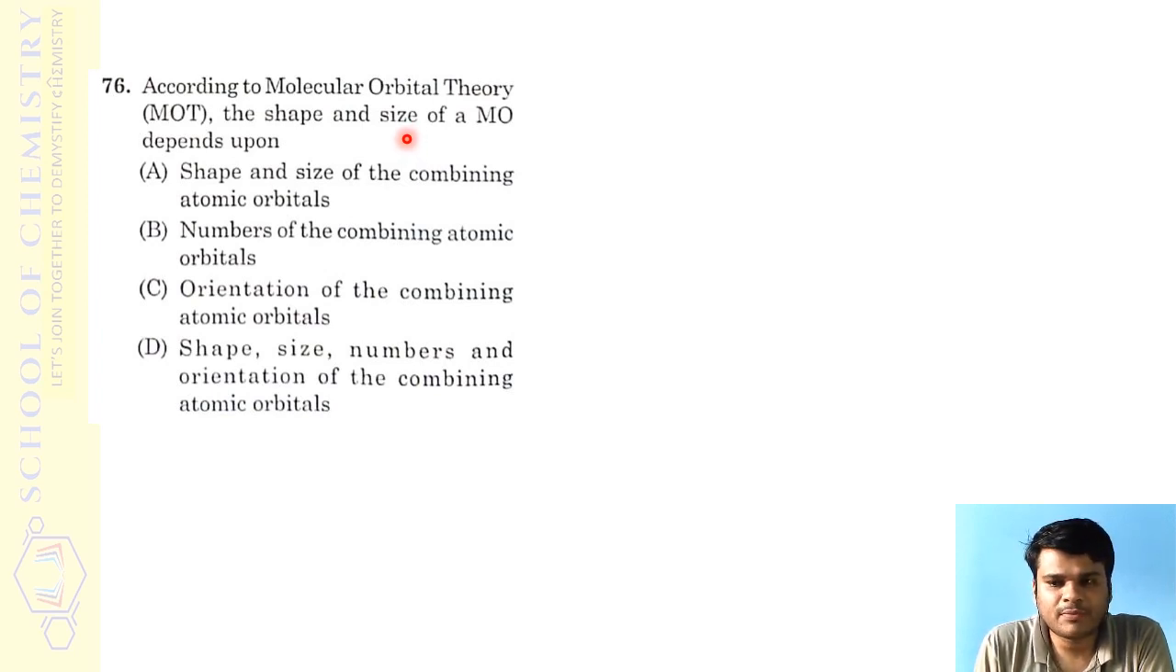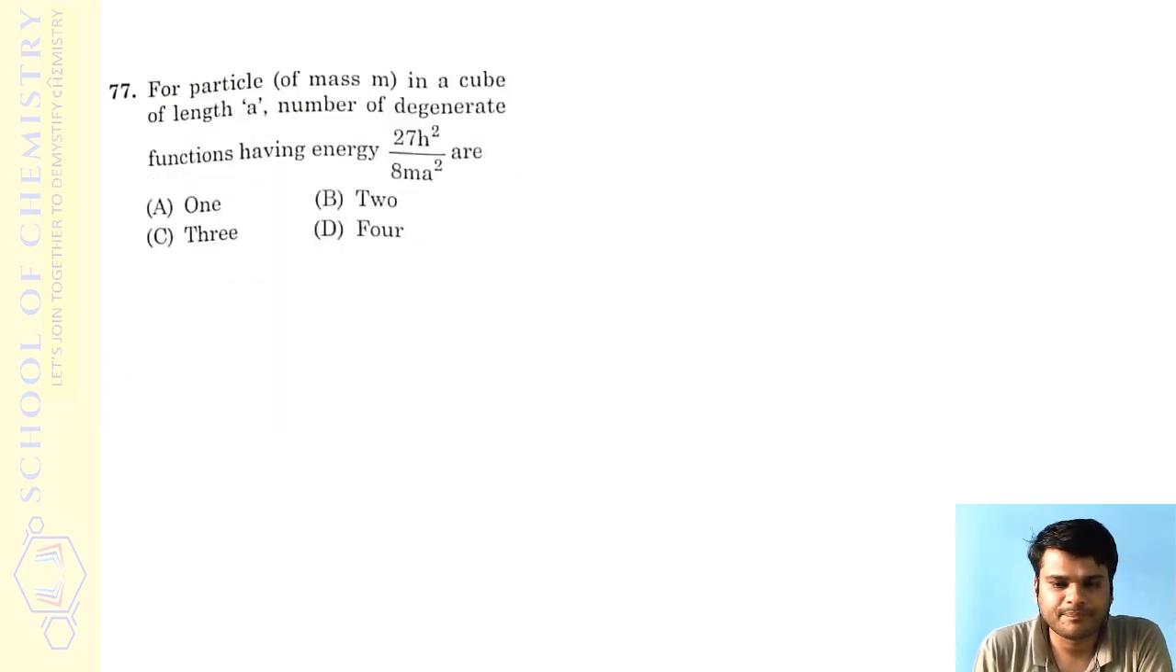Orientation of the combining atomic orbitals, that is how they are overlapping, depends on all three factors. Therefore option D should be the correct answer. Shape, size, number and orientation of combining atomic orbitals, all of these decide the size and shape of the corresponding molecular orbital which is formed.